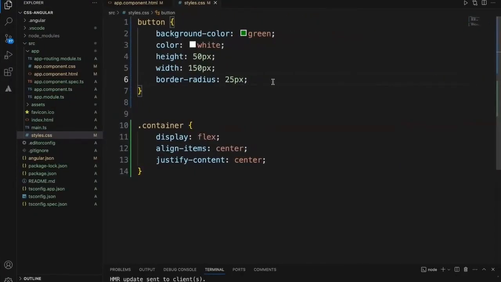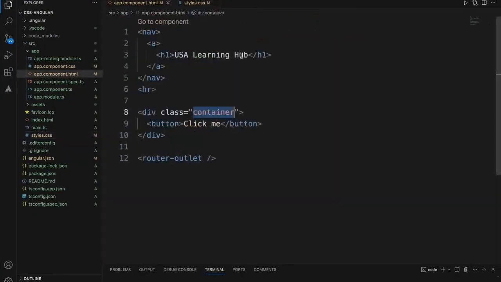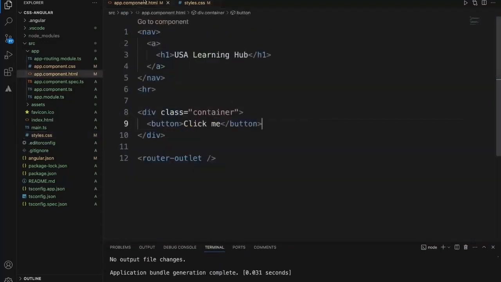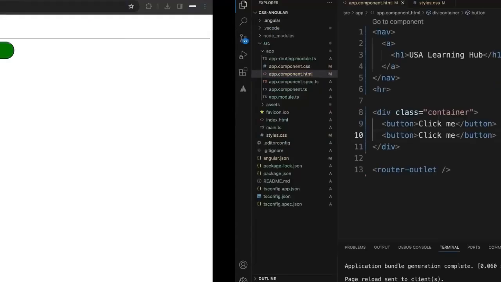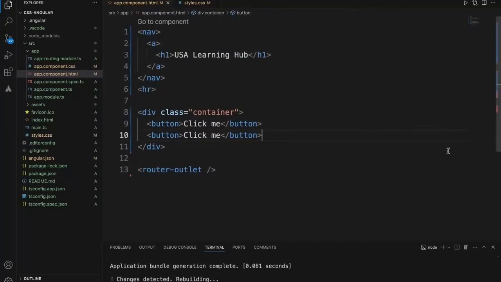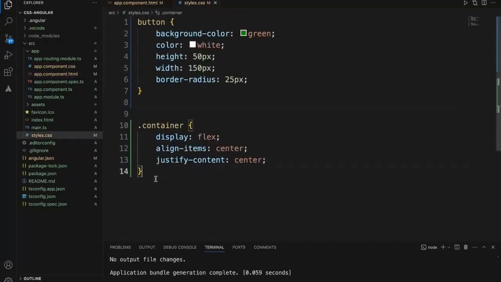So for this particular CSS, the button is in the app component, and we added the CSS in styles.css. This is a global file. If you add it like this, and if you add one more component or one more button within here, it will apply to all these buttons across the application, the same CSS. And if you just get rid of this CSS, let's add one more component.